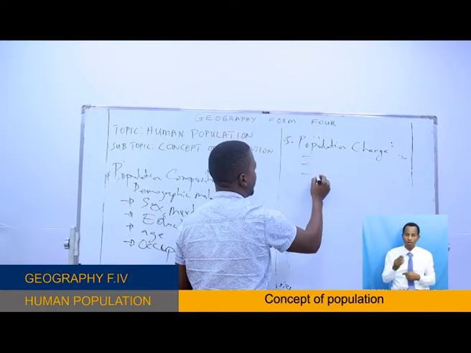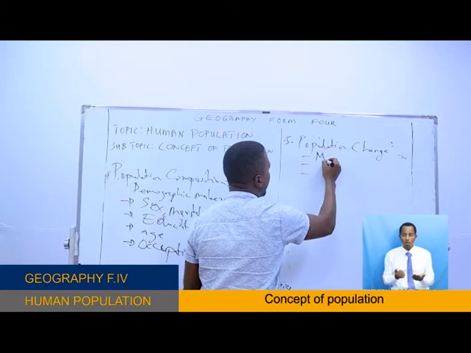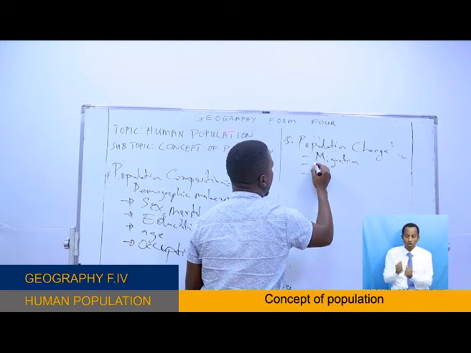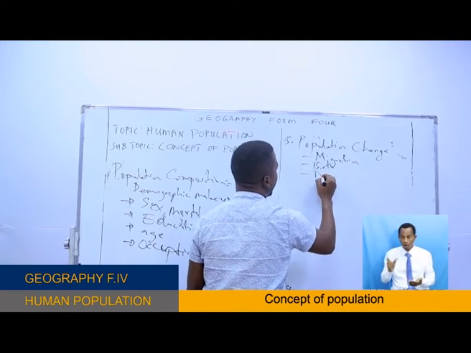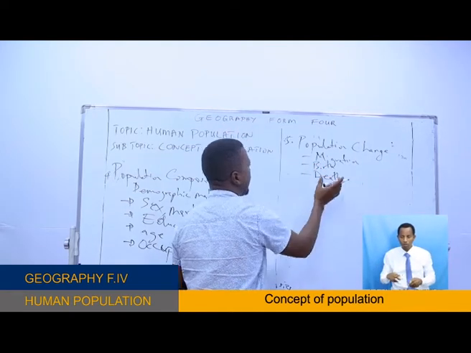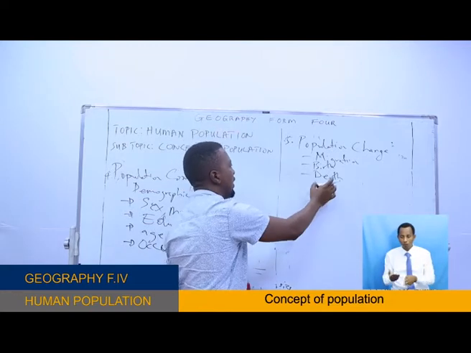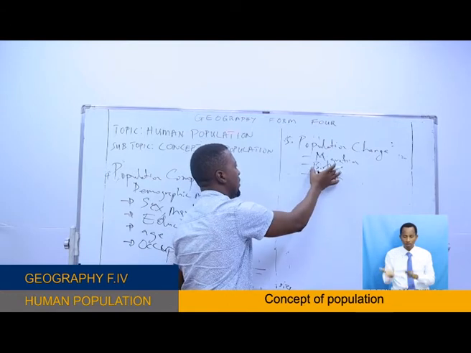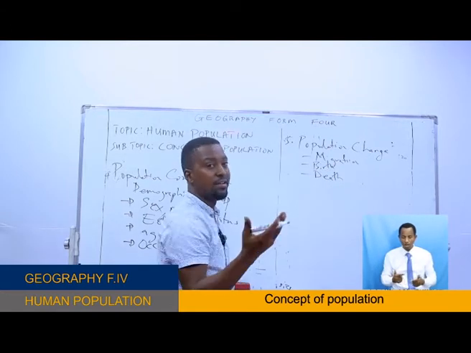The factors which influence the changes here are migration, birth, and death. People live and die. When they die, they decrease the number of people in a particular area. When people are born, they increase the number of people.